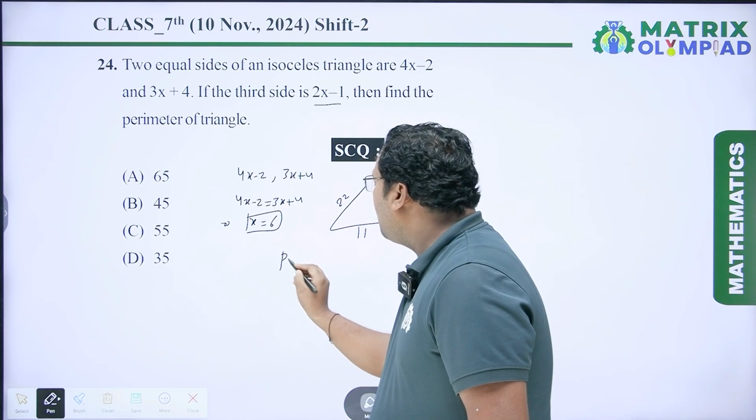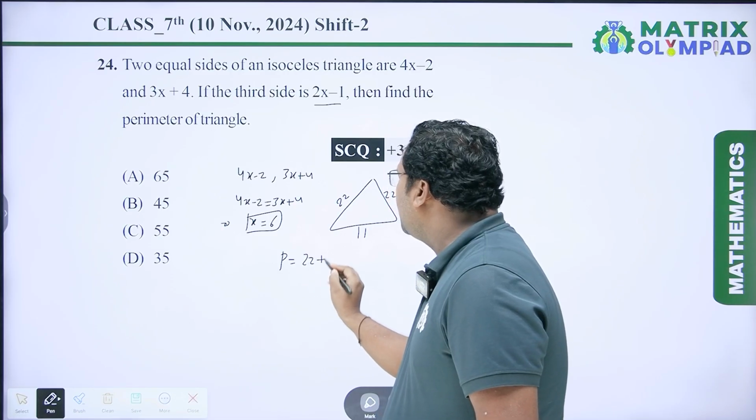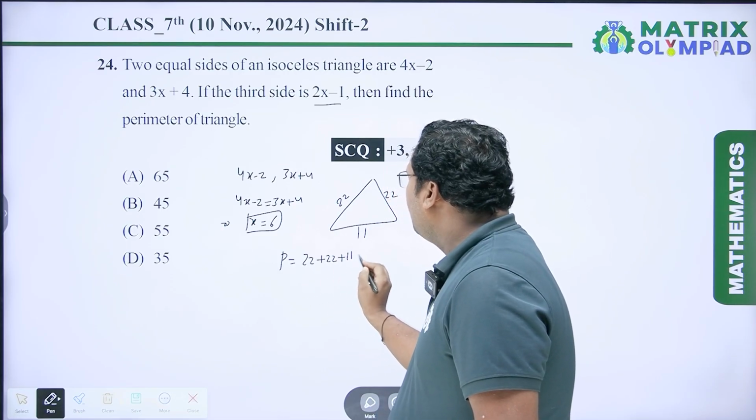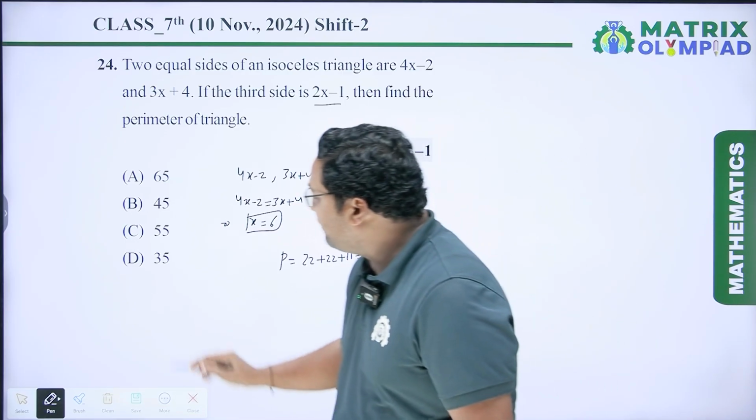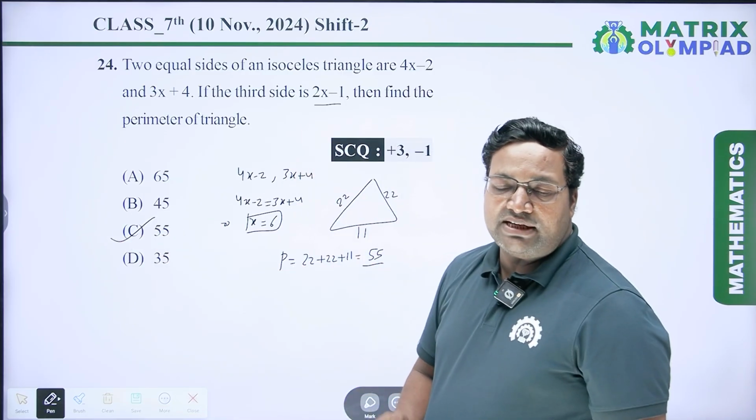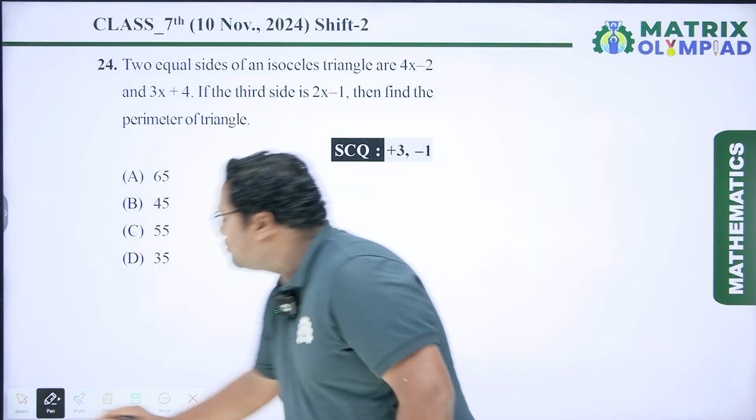So the perimeter of this triangle is 22 plus 22 plus 11, which is equal to 55. So the perimeter of this triangle is 55, which is option C. So option C will be the right answer. Now coming to the next question.